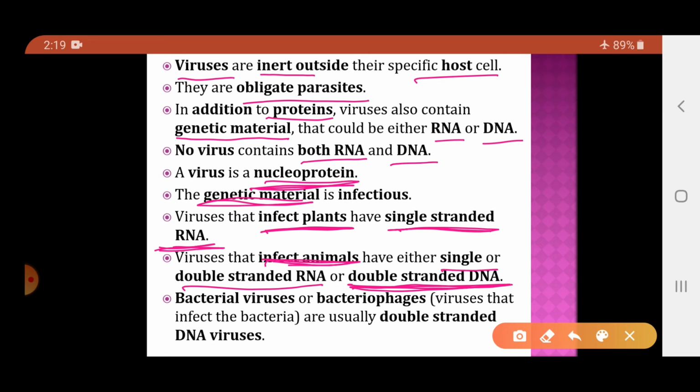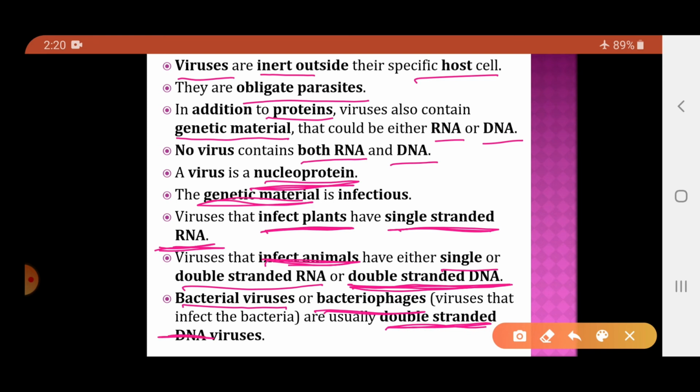And animal viruses, what do we mean by animal viruses? Viruses that infect animals. Those have either single or double stranded RNA, or they may have double stranded DNA as the genetic material. And bacterial viruses or bacteriophages, what are they? They are the viruses which infect bacteria. In them the genetic material is double stranded DNA.